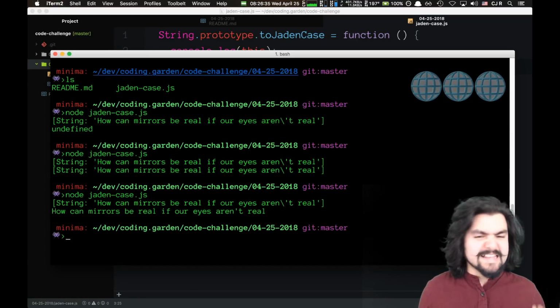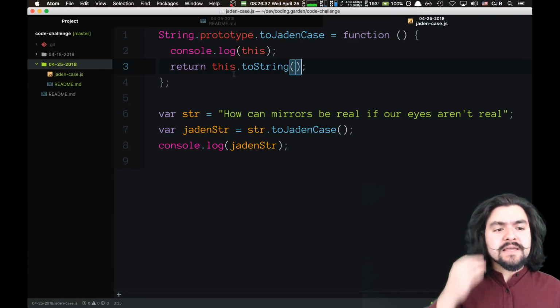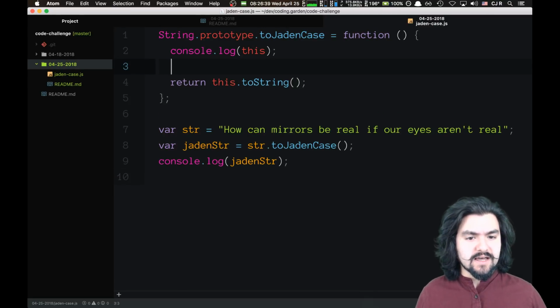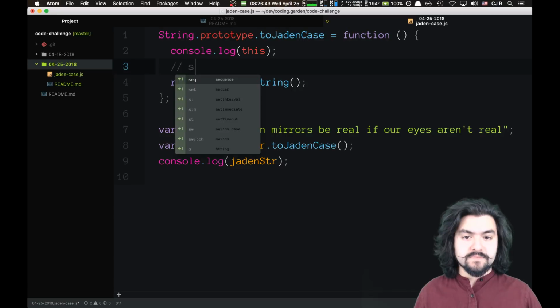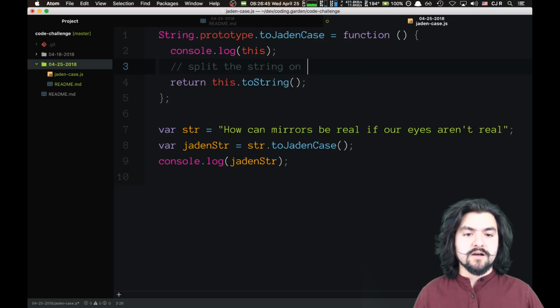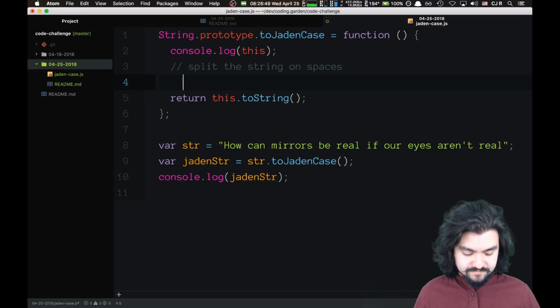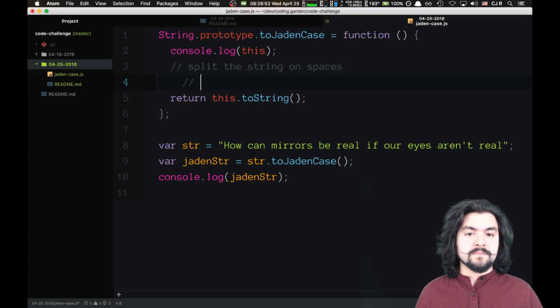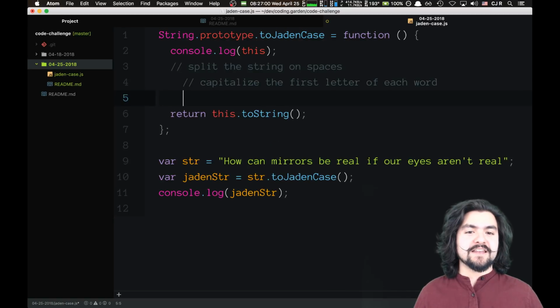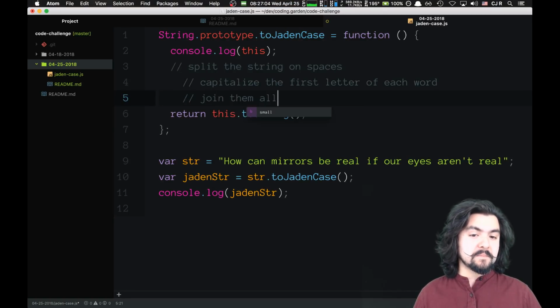Yeah, because then it's like an actual string. Okay. But here's how I want to approach this. I think I'll split the string on spaces, because essentially that will give us all of the words, and then capitalize the first letter of each word, and then join them all back together.